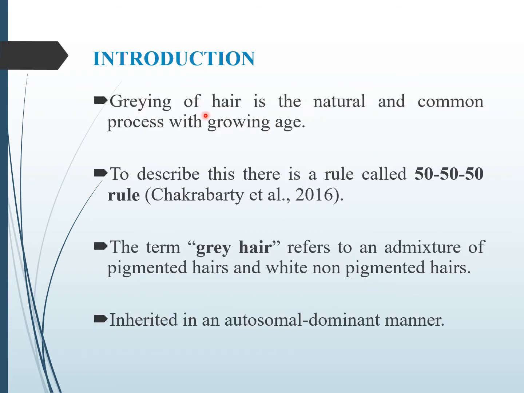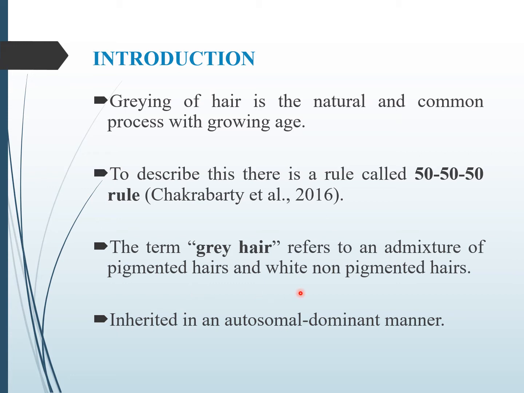Hair graying is a natural and common process with growing age. To describe grey hair, there is the 50-50-50 rule, which means that at the age of 50, 50% of the population have 50% grey hair. White hair is non-pigmented hair and black hair is pigmented hair. The term grey hair is the admixture of pigmented hair and white non-pigmented hair.